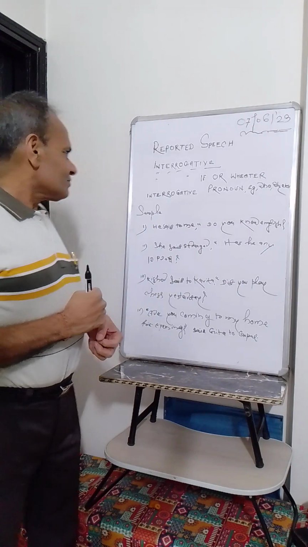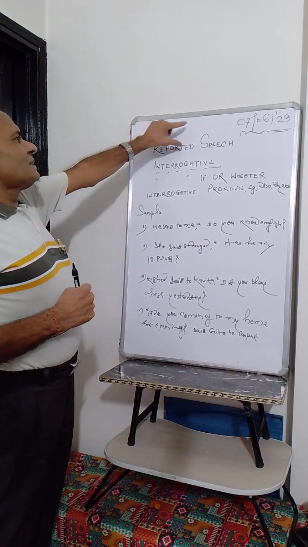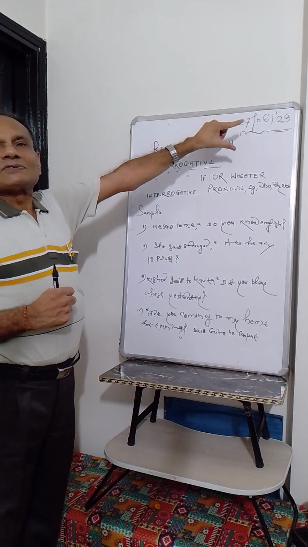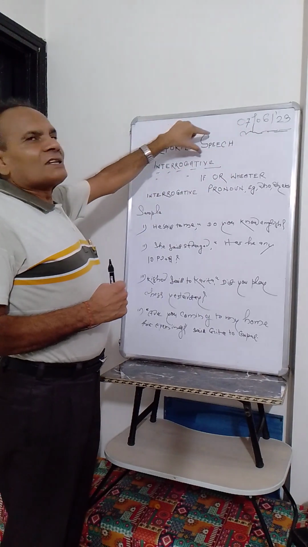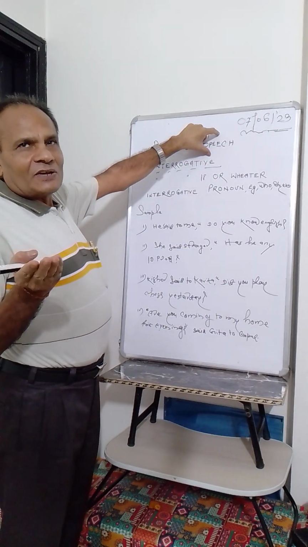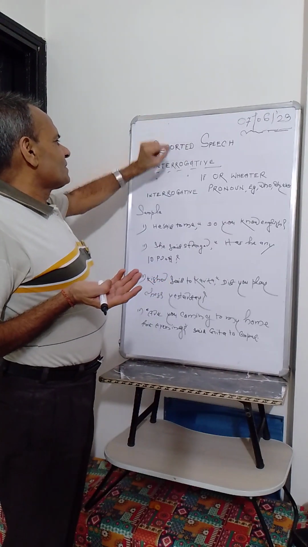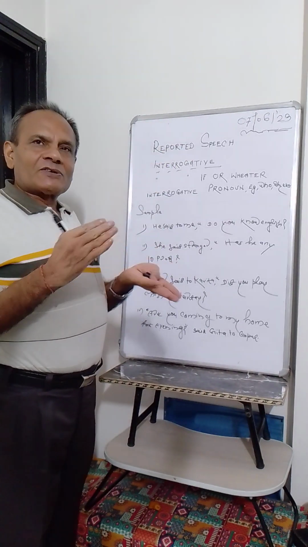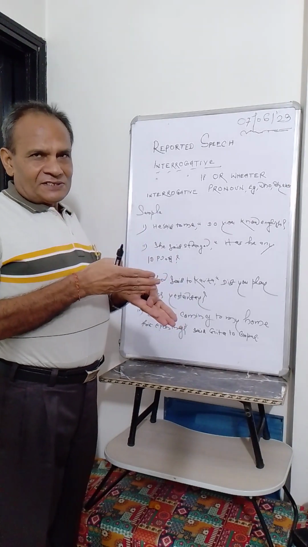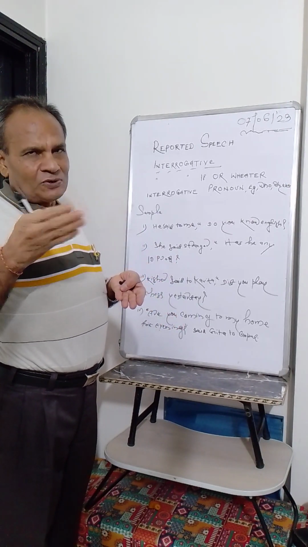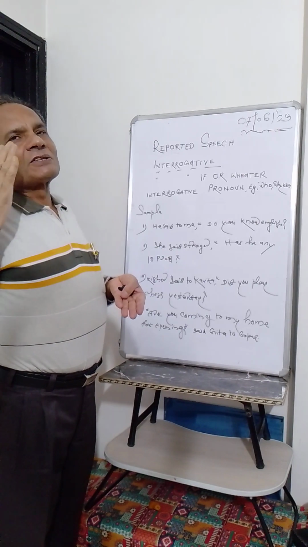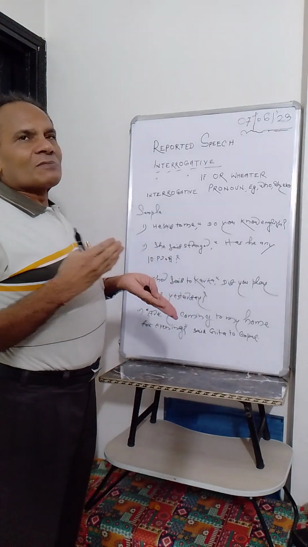Let us come. Here it is the date, written 7/6/23. Reported speech is there, no need to clarify again, as already I have clarified. After that, interrogative is there. And here you must have got the inverted comma. In the assertive sentence, you used a particular method to remove the inverted comma. But here the thing will change.